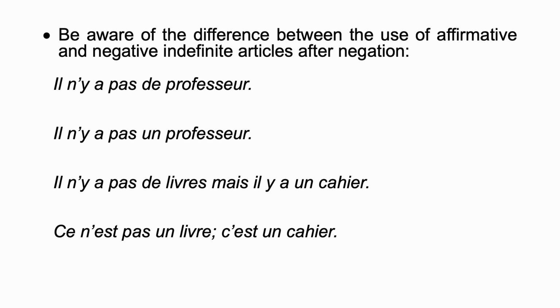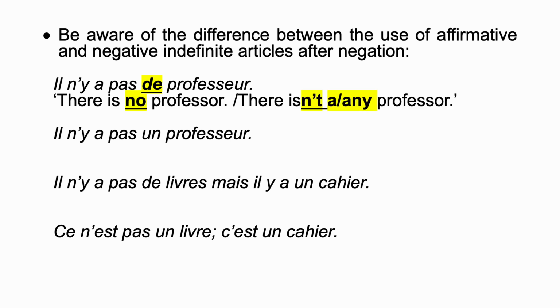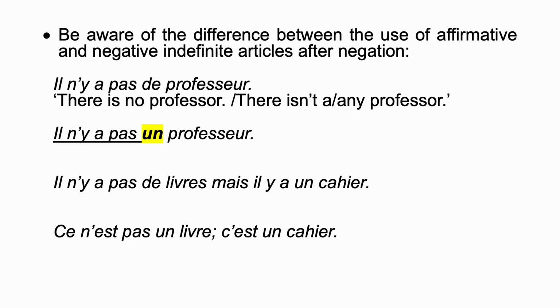Be aware of the difference between the use of affirmative and negative indefinite articles after negation. Il n'y a pas de professeur. There is no professor. There isn't a professor. There isn't any professor. Il n'y a pas un professeur here means there isn't one professor or there isn't a single one professor. So careful, if you use the indefinite article un in a negative context, it will be interpreted as a single one professor, which can be confusing.